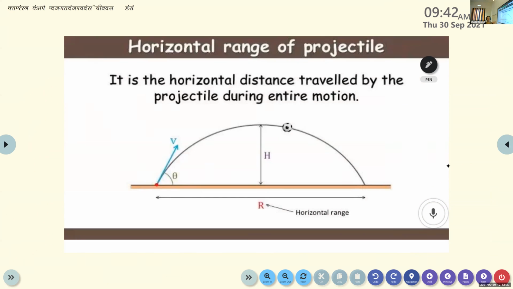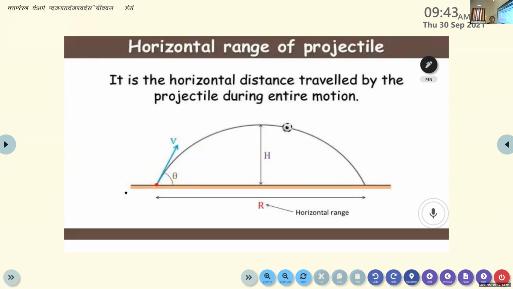It is the horizontal distance traveled by the projectile during the entire motion.